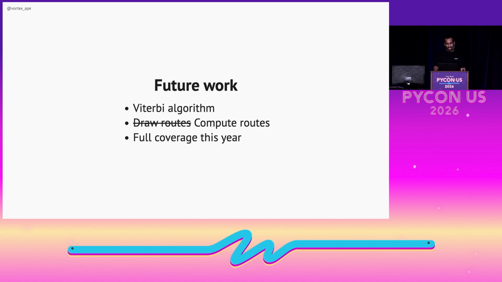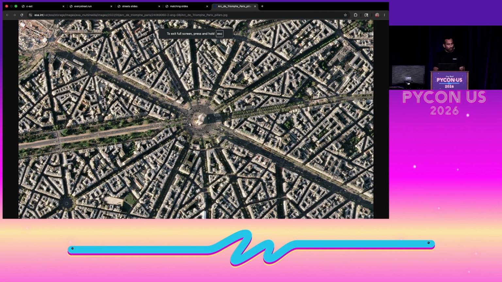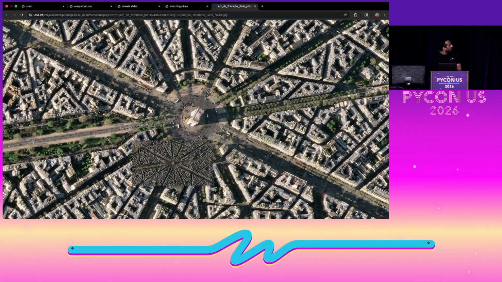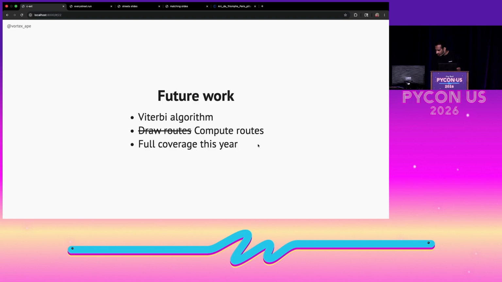So, future work. This simple approach has some trade-offs. Like when I run through a star intersection, it'll match parts of the street that I didn't run on. For example, this is the famous Arc de Triomphe in Paris. If you imagine that I started running on this street here, and then ran along the circle and went on that street, because of the nearest street heuristic that we came up with, I'm going to match some part of the street, which is not optimal, but it's a trade-off that I'm willing to work with for now, because I won't mark that street as completed anyway until I do 90% of it. So let's go back to the slides.